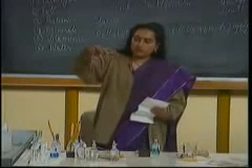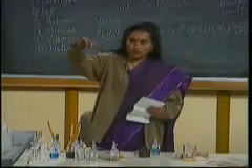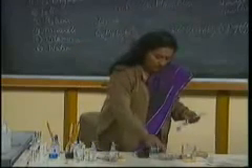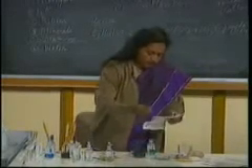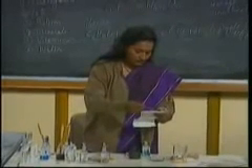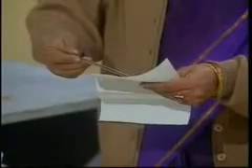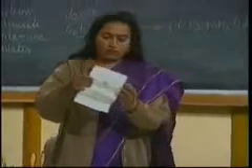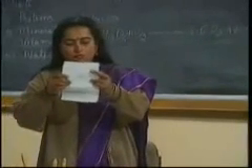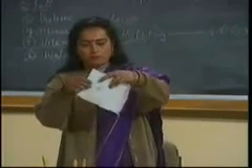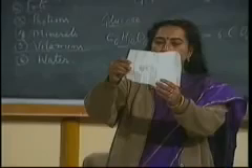Now see, this is oil. This is a very easy test for fats. If you observe this piece of paper, look at the portion where I have applied oil. What do you find? Yes, Deepshika?